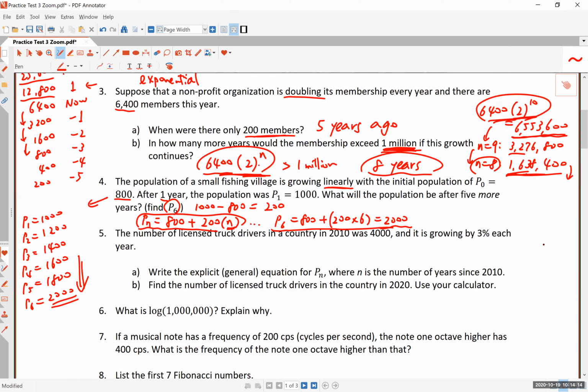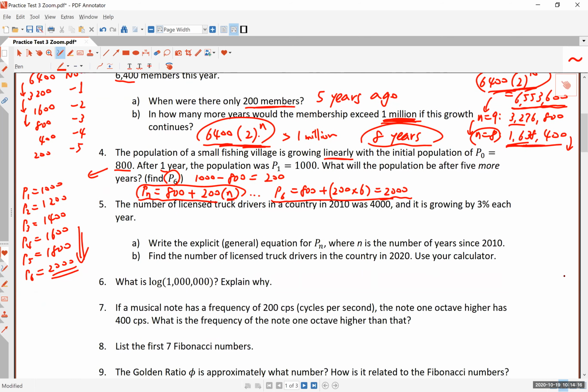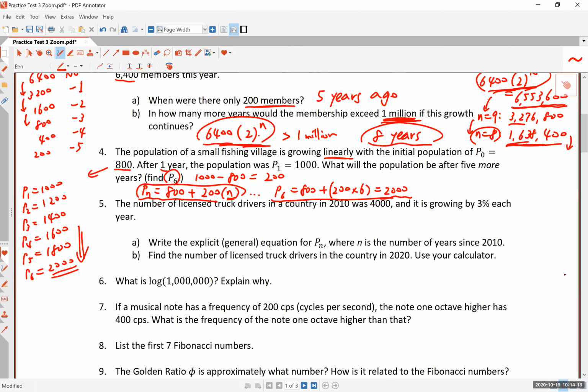All right, number 5. The number of licensed truck drivers in the country in 2010 was 4,000 in a country. We are not told what country. And then it's growing by 3% each year. Okay, so this is an exponential growth. Find the explicit formula equation for Pn.